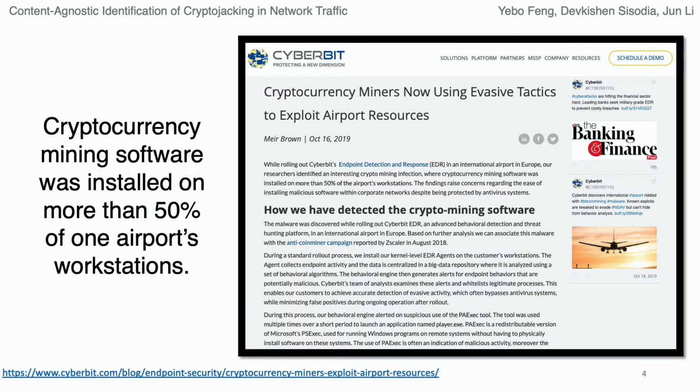According to a survey from Cyberbit, cryptocurrency mining software was installed on more than 50% of one airport's workstations. The situation has been there for months. The hackers just use the computing resource of the airport to gain cryptocurrency for them.